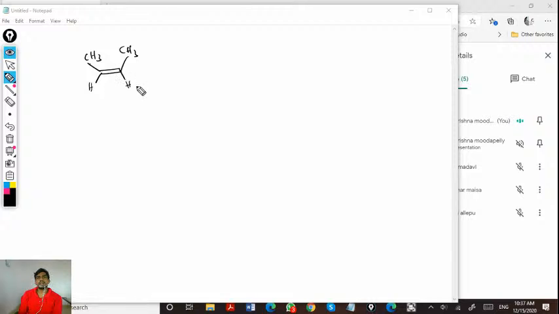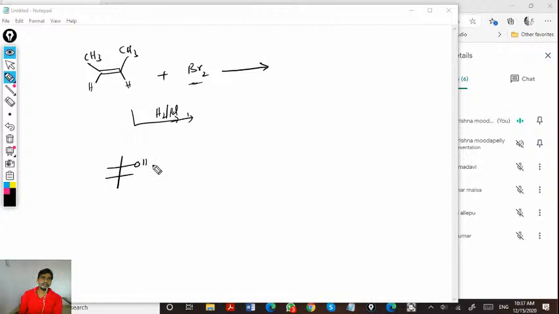Earlier we took a triple bond and now we are taking cis butene, double bonded, treated with bromine. So what could be the products? There will be products like this, two types.